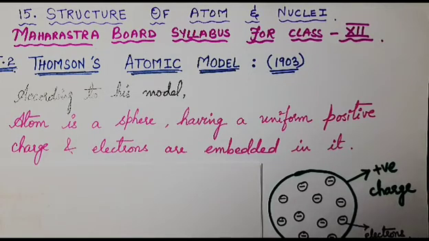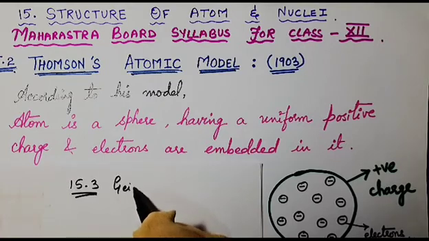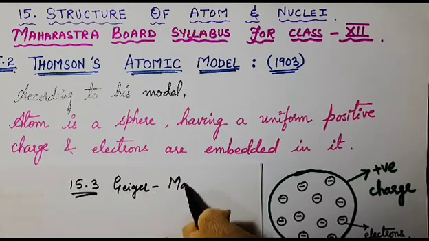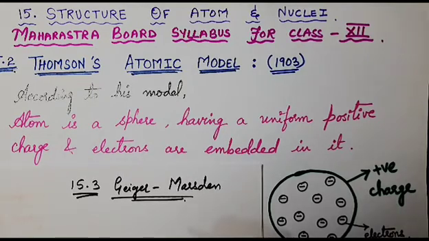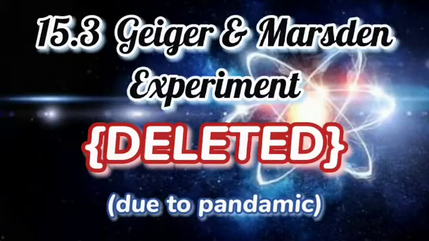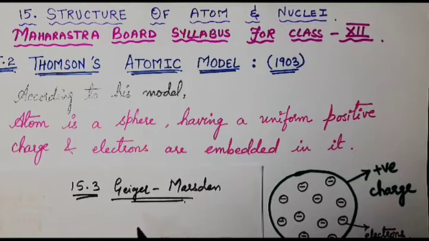Then the other scientists, Geiger and Marsden, came into existence. That is 15.3. It consists of an experiment of scientists Geiger and Marsden, but this topic is deleted here, so we are not going to take 15.3. After this, the scientist Rutherford, who was the colleague of Geiger and Marsden, performed the same experiment of Geiger and Marsden and gave his atomic model.